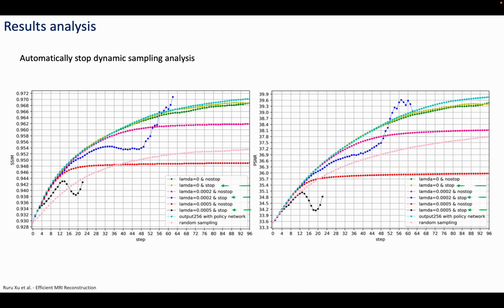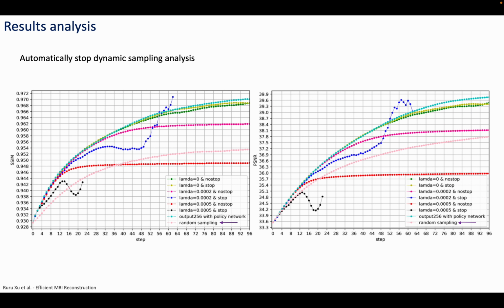Focusing on the three lines in the label with the stop keyword, we found that the smaller the value of lambda, the larger the average SSIM, which also requires more steps. There is no significant smoothing for lambda equal to 0 because for most slices, the single vectors are first selected after step 96.